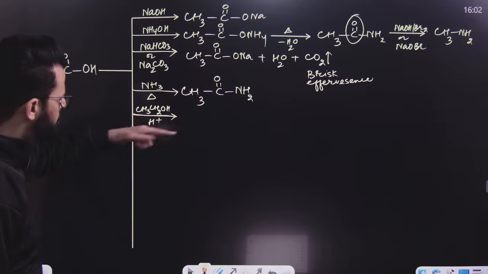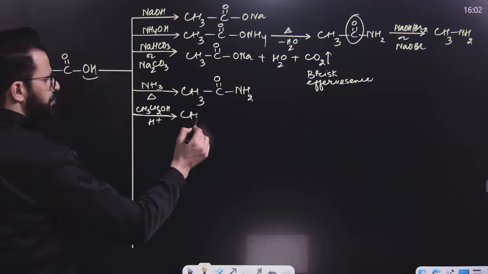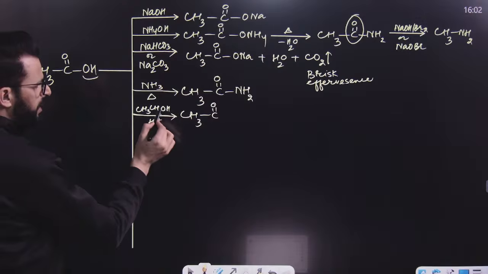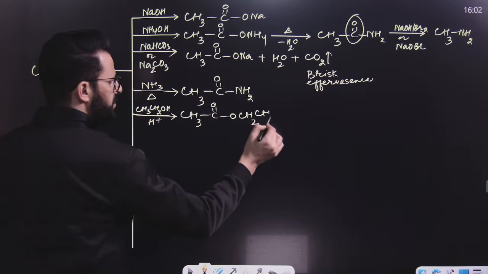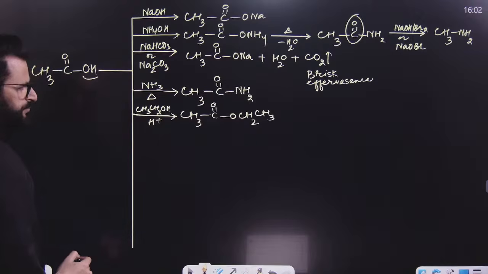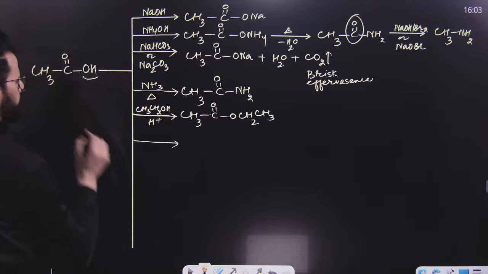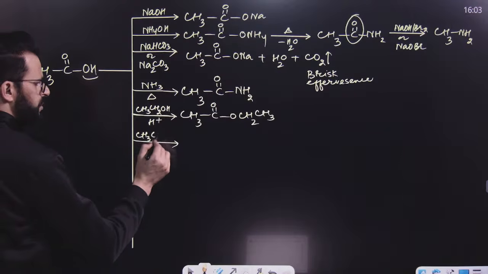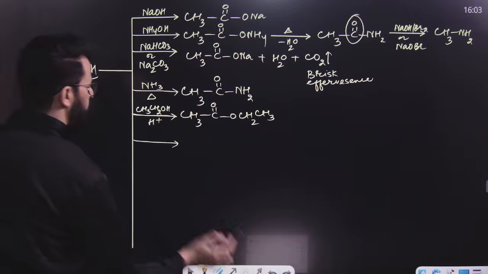Here H will be removed and OH will be removed from this. So we will get CH3CO, OH is removed, here H is removed, then it becomes OCH2CH3. That means an ester is formed. Esterification reaction is this. Similarly, if you treat this with CH3COCl. Now let me show some other reactions because we have done those reactions.